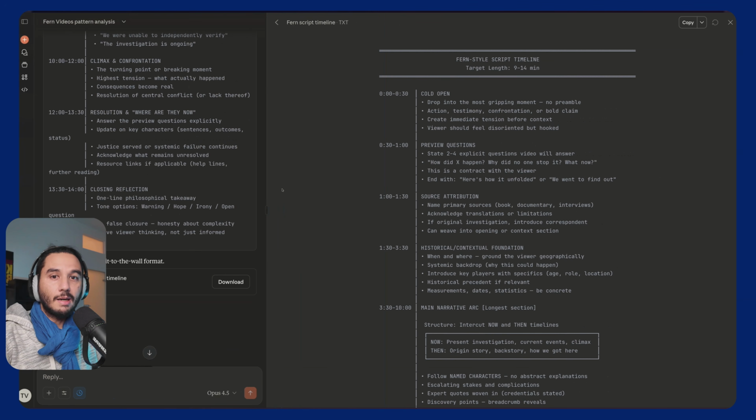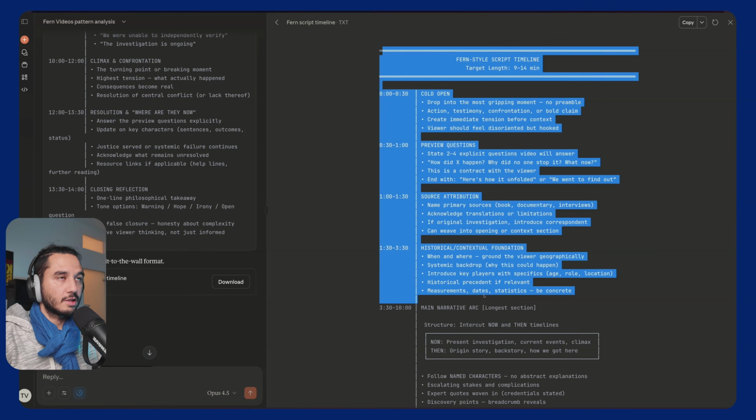So in our example here, this is what Claude came up with. This is very good because this provides us a high-level overview of the structure. Keep in mind, this is the first step. It will improve over time, and we will not just copy it one by one, but we will create our own version based on this pattern.